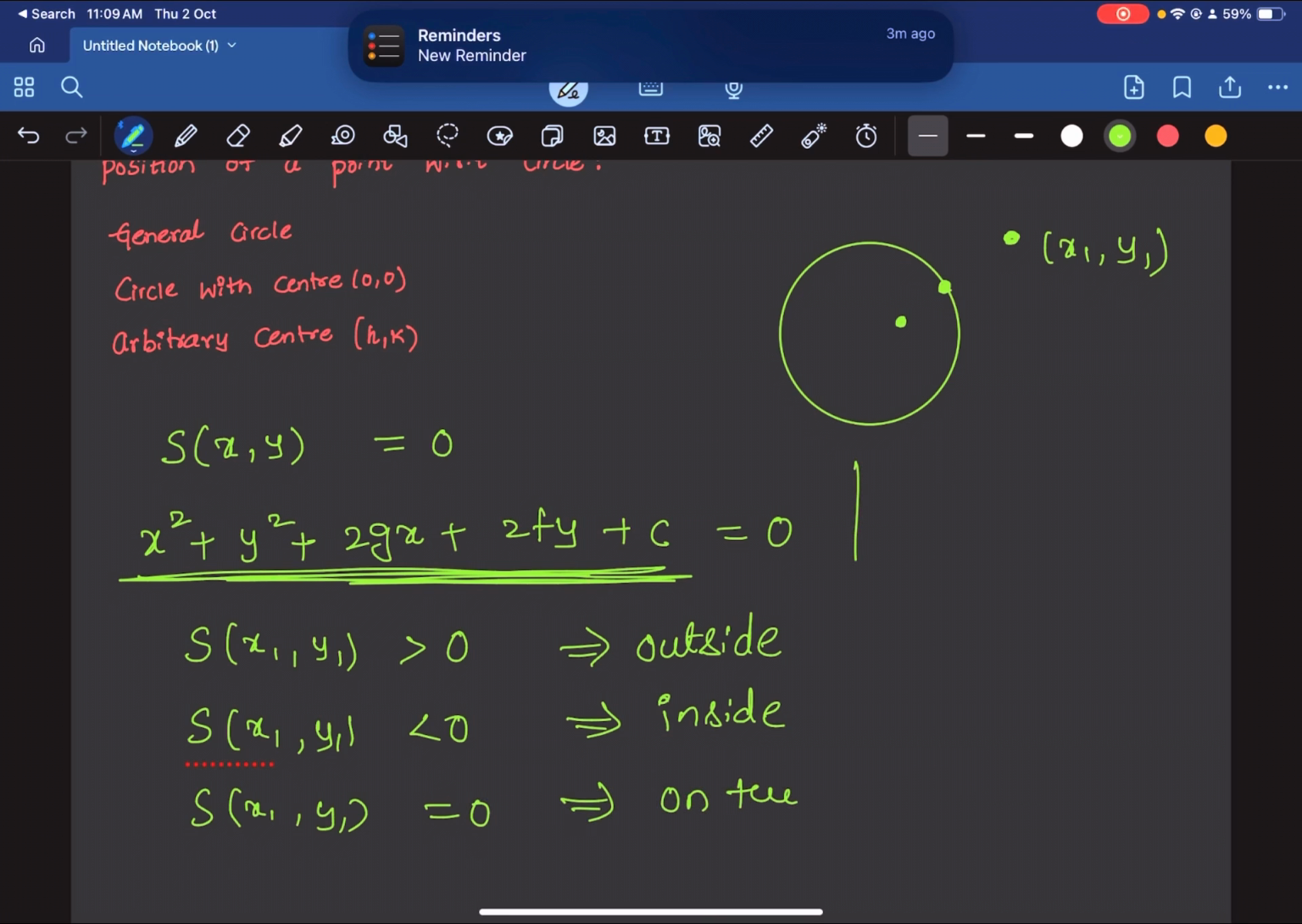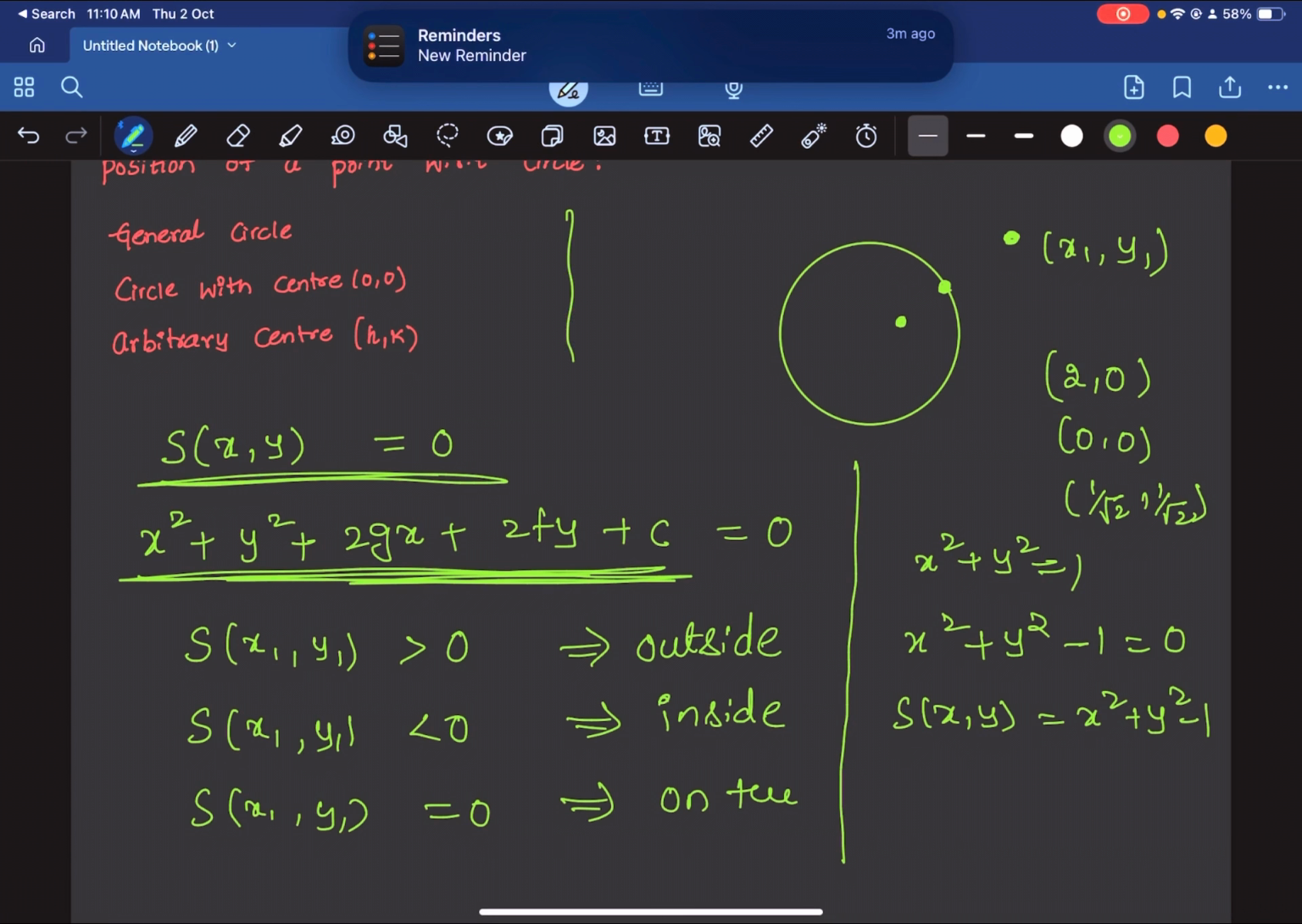So now let us say you have to find out whether these points 2 comma 0, 0 comma 0, 1 by root 2 comma 1 by root 2 lie on the circle x square plus y square is equal to 1, or inside the circle or outside the circle. Now first we have to write the circle in this form. So x square plus y square minus 1 is equal to 0. So in this case your S of x y is equal to x square plus y square minus 1.